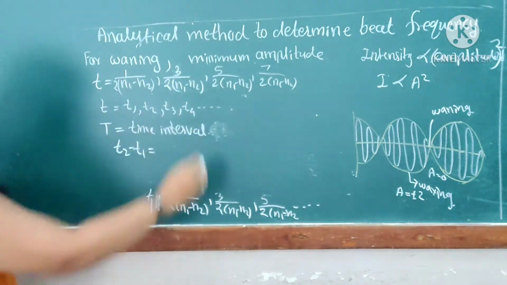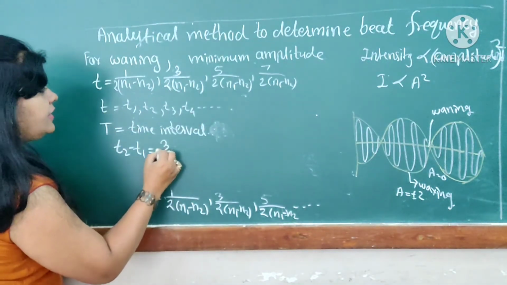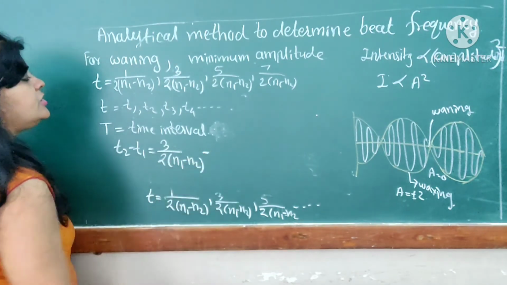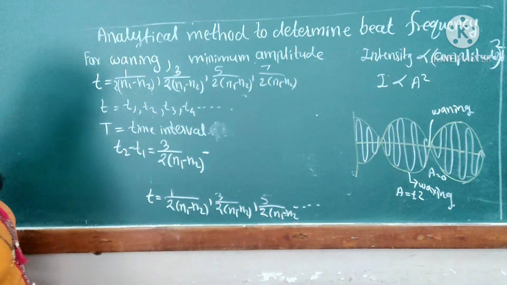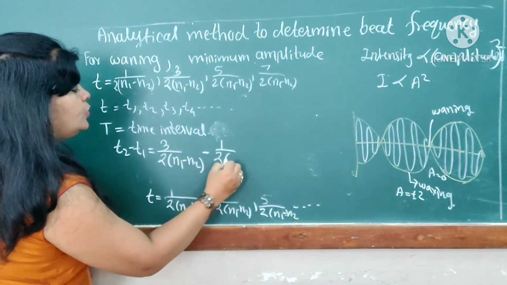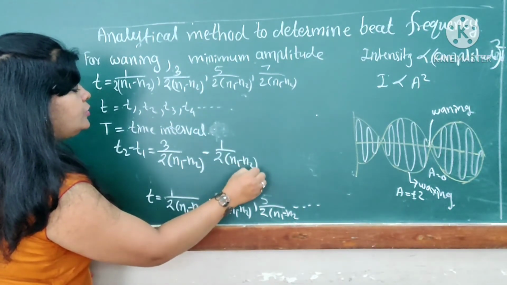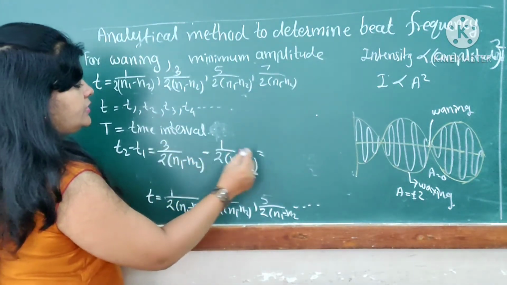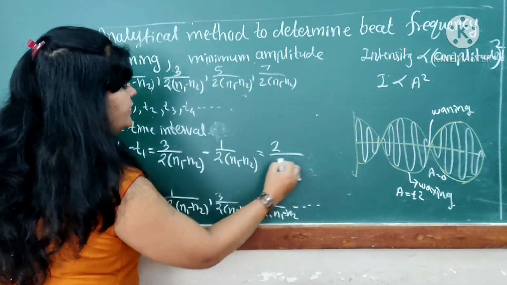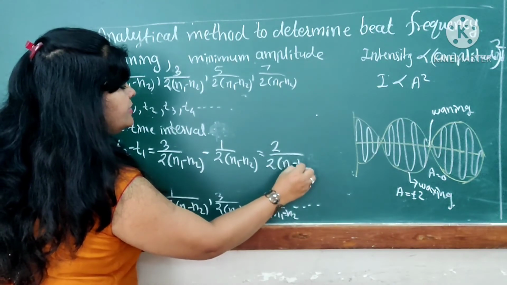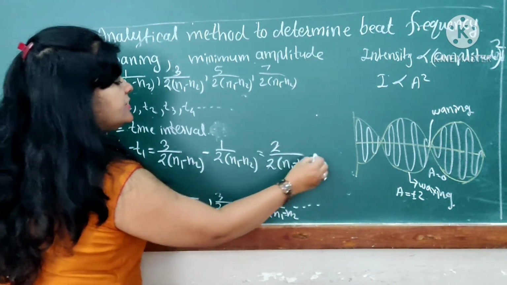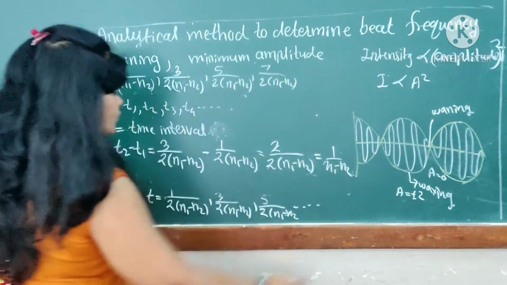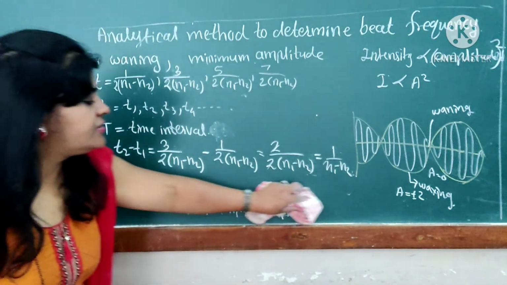This is T1, this is T2. It is 3 upon 2 (N1 minus N2) minus 1 upon 2 (N1 minus N2), taken as the subtraction. 3 minus 1 gives us 2 divided by 2, that is (N1 minus N2). The 2 gets cancelled, and we get here 1 upon N1 minus N2. Okay, this is for the first two terms.